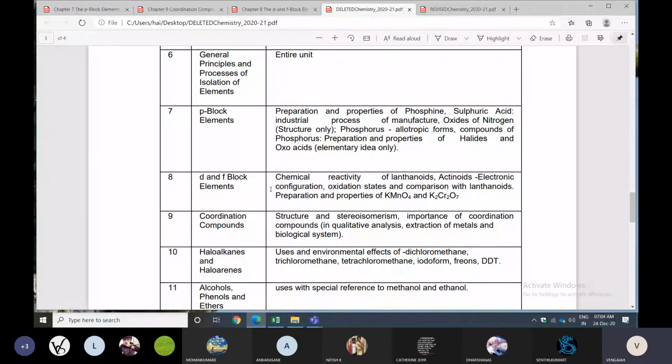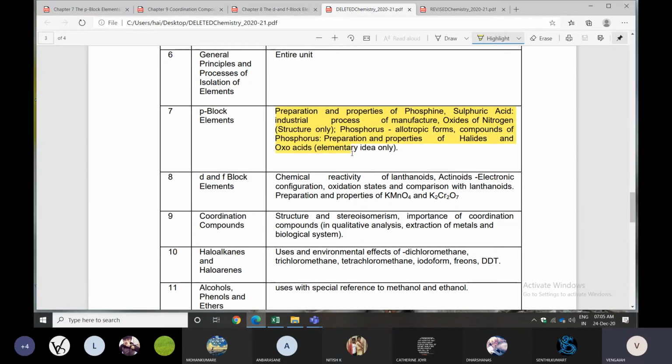Look here, P block elements. What are the related deleted topics? Preparation and properties of aspirin, sulfuric acid, the industrial process of manufacture, and oxides of nitrogen. These topics will be deleted.